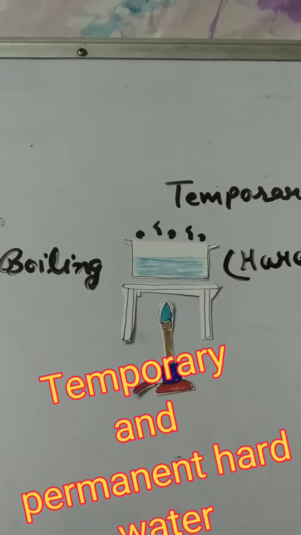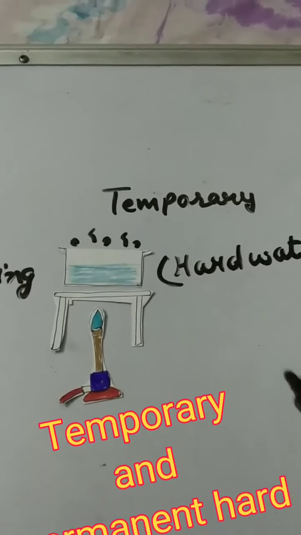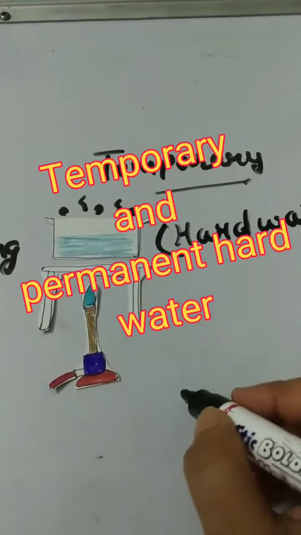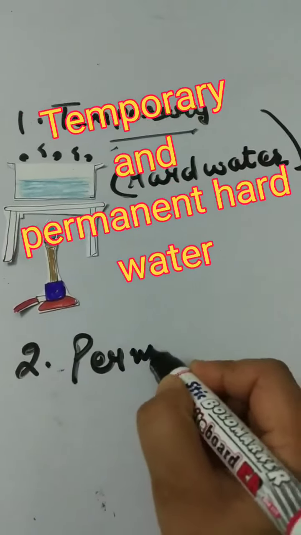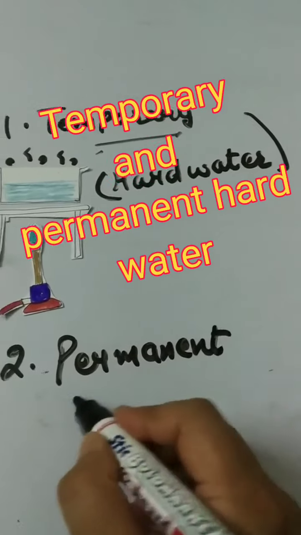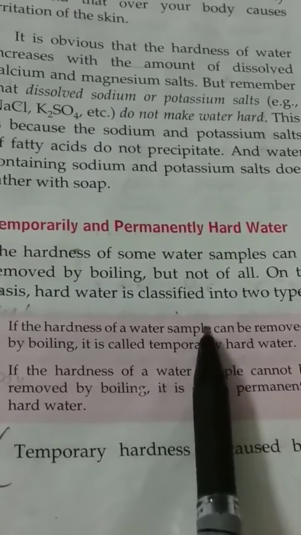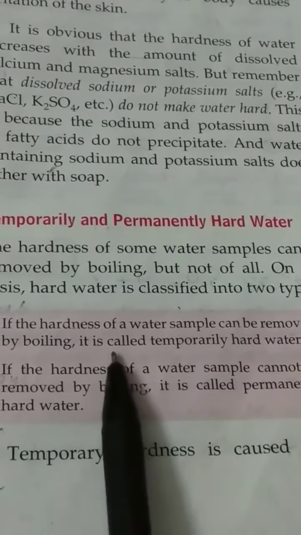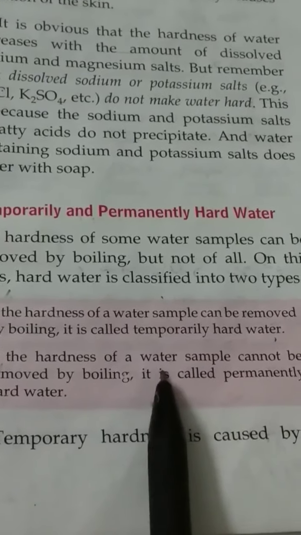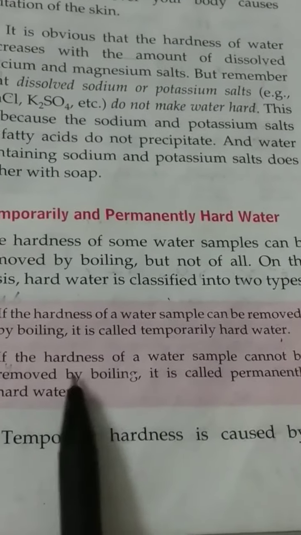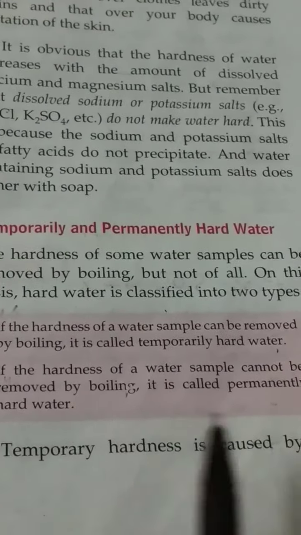On this basis, we can classify hard water into two types: temporary hard water and permanent hard water. If the hardness of a water sample can be removed by boiling, it is called temporarily hard water. If the hardness of a water sample cannot be removed by boiling, it is called permanently hard water.